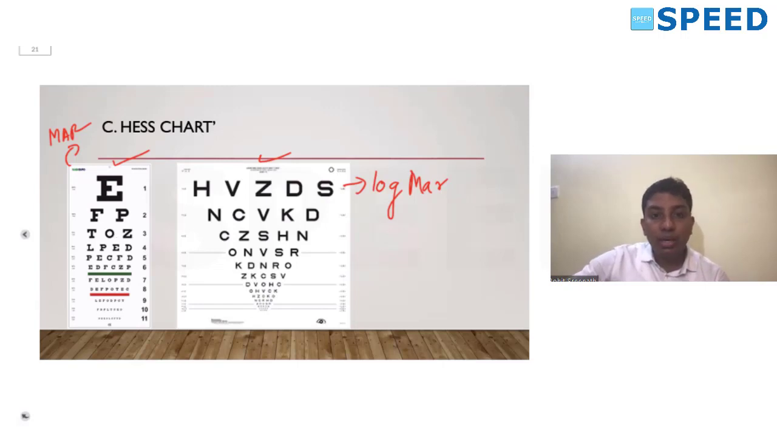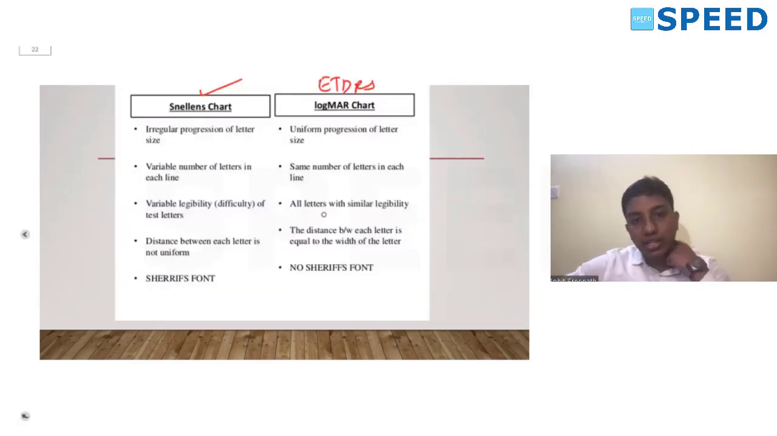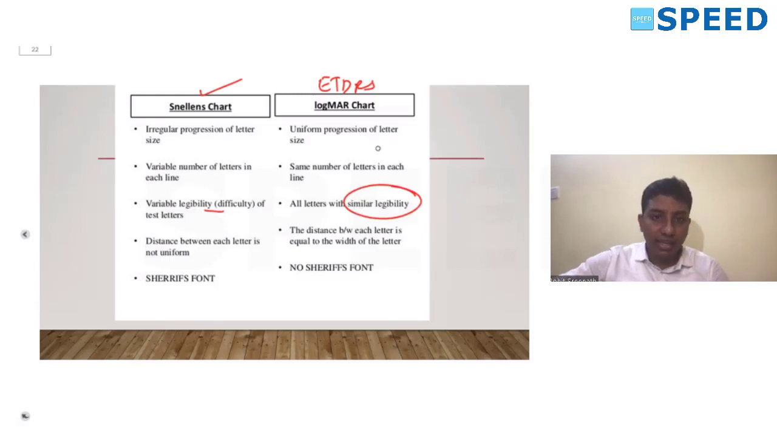Whereas the logMAR chart or the ETDRS chart has an equal number of letters in each line. There's a variable legibility or difficulty in testing these letters. All letters are of similar legibility in case of an ETDRS chart.